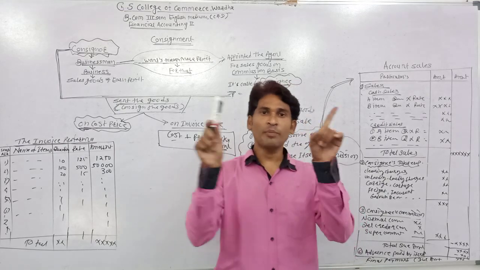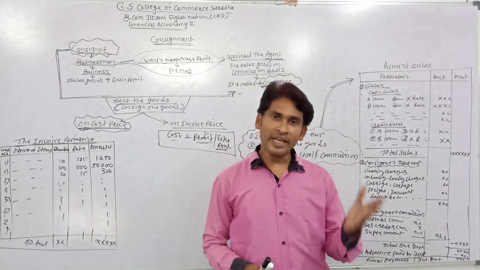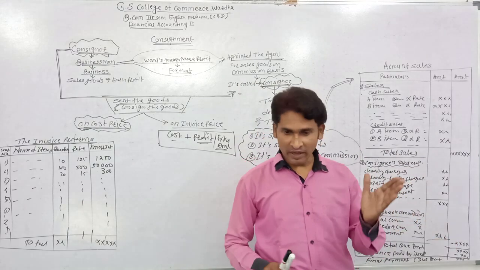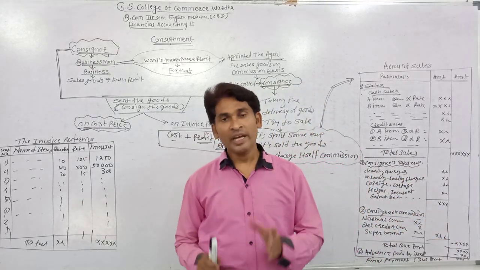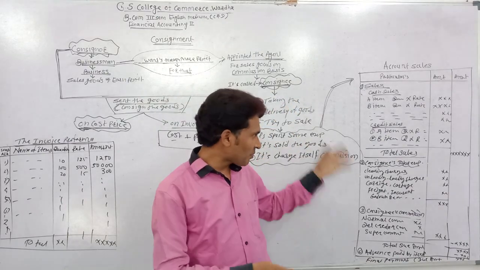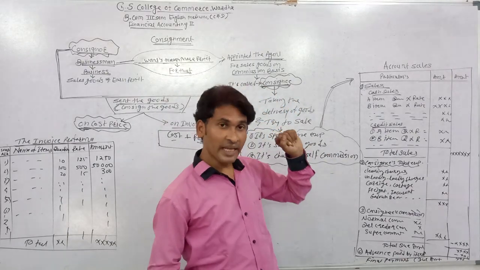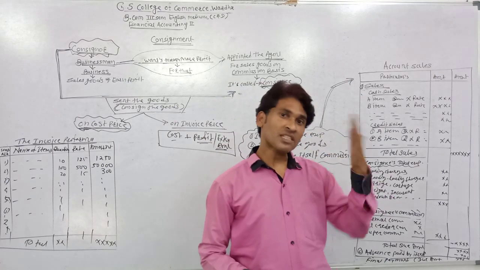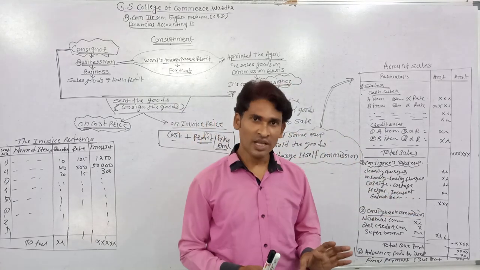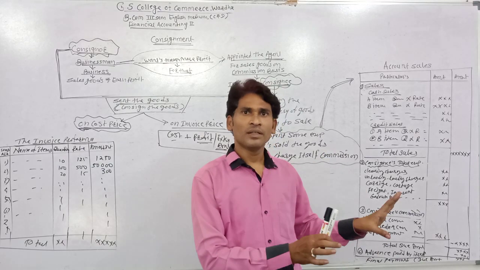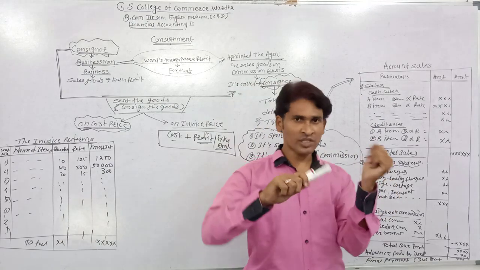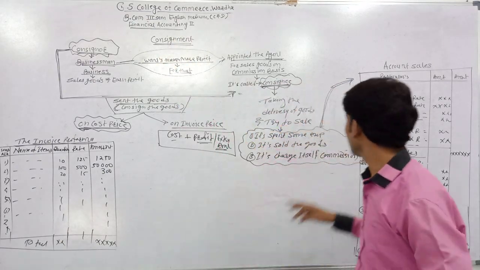Because when the consignor prepares its final accounts, it needs to find out the profit or loss on consignment. It needs to know the transactions or expenses which are done by the consignee. For that, it asks the consignee for detailed information about the transactions, and if the consignment is ending, the consignee needs to give the total information to the consignor.